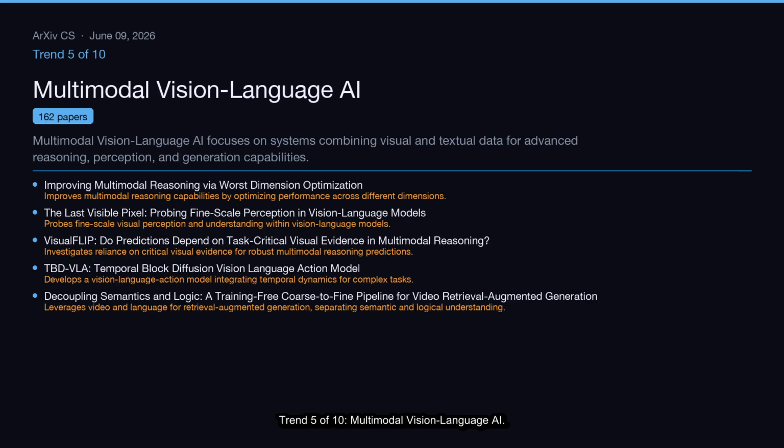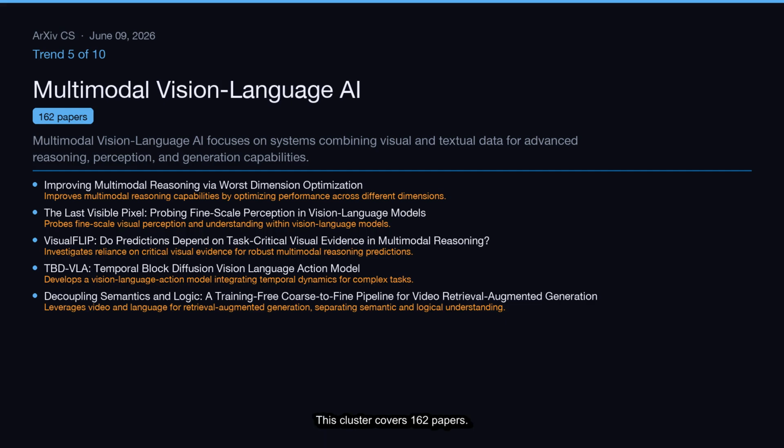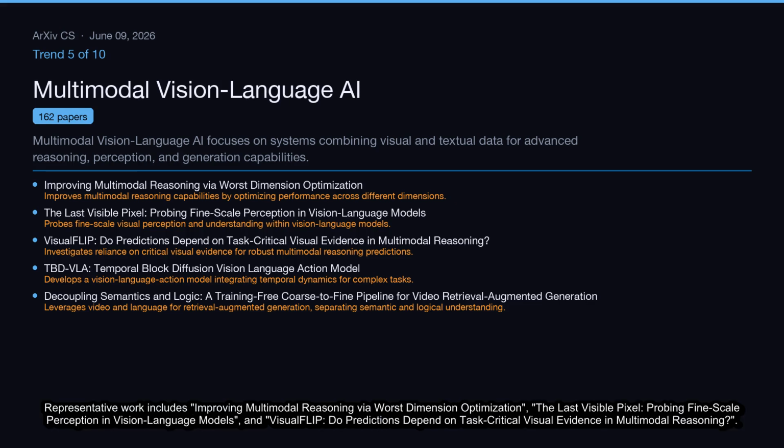Trend 5 of 10, Multimodal Vision-Language AI. Multimodal Vision-Language AI focuses on systems combining visual and textual data for advanced reasoning, perception, and generation capabilities. This cluster covers 162 papers. Representative work includes improving multimodal reasoning via worst dimension optimization, the last visible pixel, probing fine-scale perception in vision language models, and visual flip. Do predictions depend on task-critical visual evidence in multimodal reasoning?